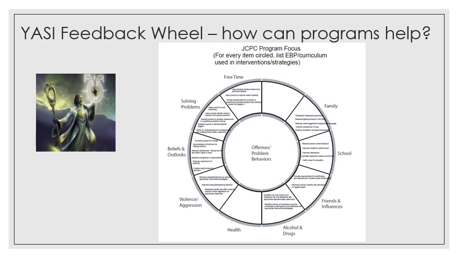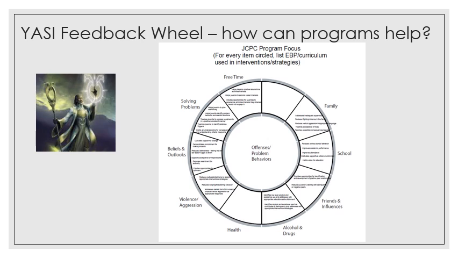I took that same wheel and began to look at the goals and objectives under each one of these areas: free time, solving problems, beliefs and outlooks, violence and aggression, alcohol and drugs, friends and influences, school and family, because I have programs in the area that I serve that actually focus in their curriculum or in their actual program type specifically on helping to improve outcomes in these areas. And so in these areas, I've listed different deliverables and the goals and objectives. And I shared this as a handout and can do that again if you're interested.